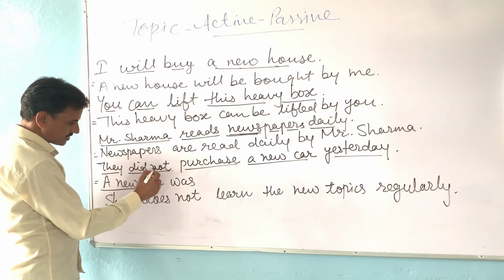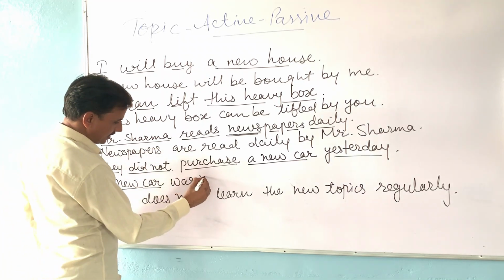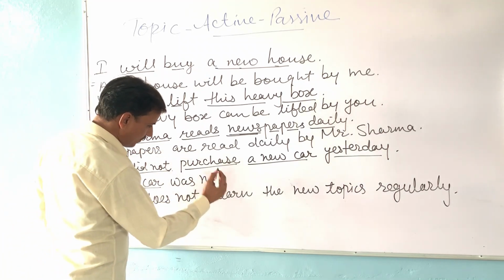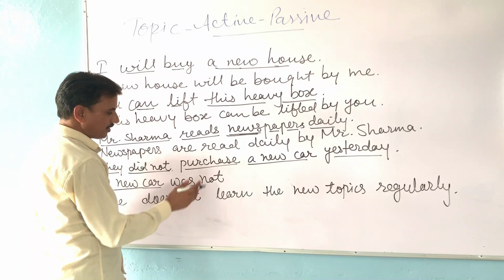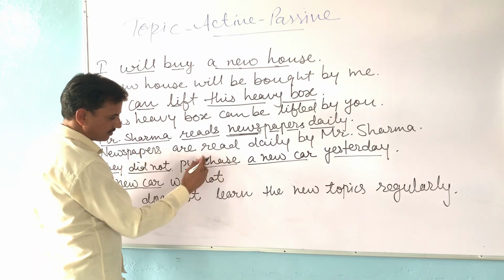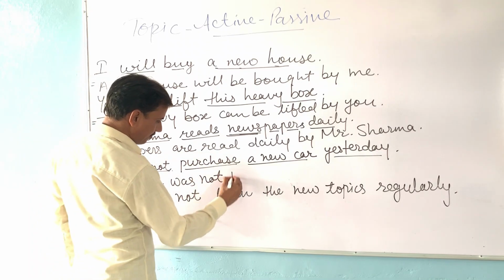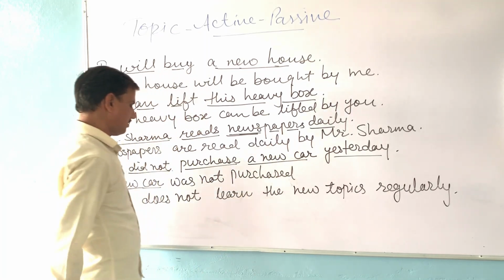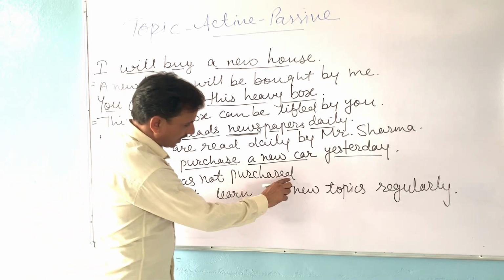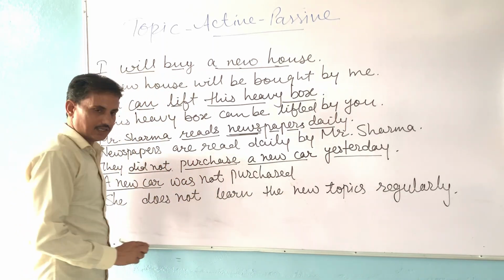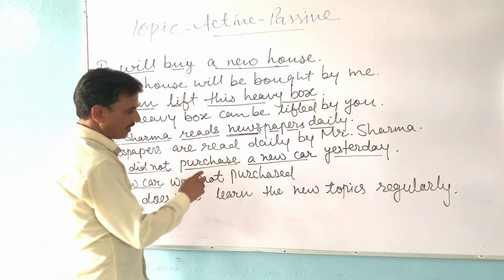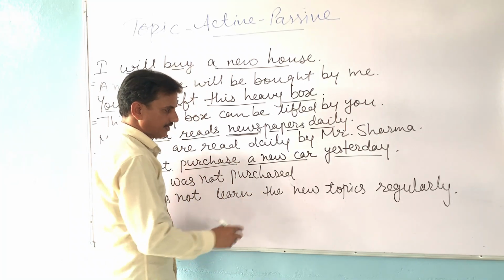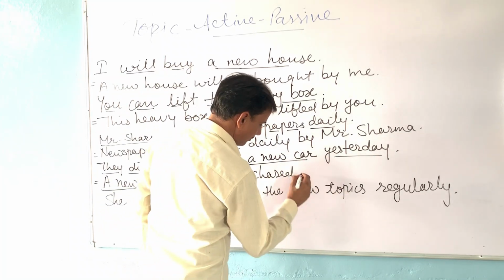And because this is a negative sentence, we will add here not, and now we will write the third form of the main verb. What is the third form? Purchase is given. The third form of purchase will be purchased. Now after the third form we have to add other words if they are given in the sentence, and in this sentence the other word is yesterday. We will add it here.